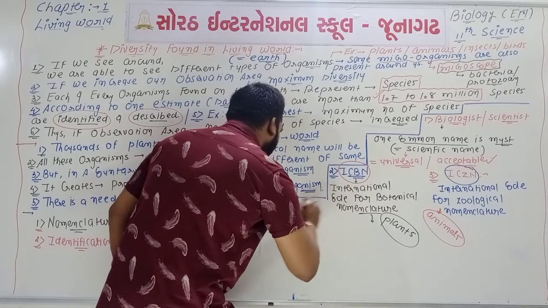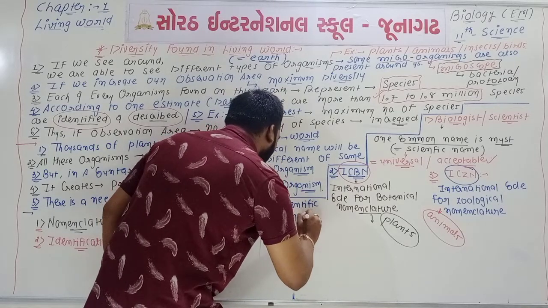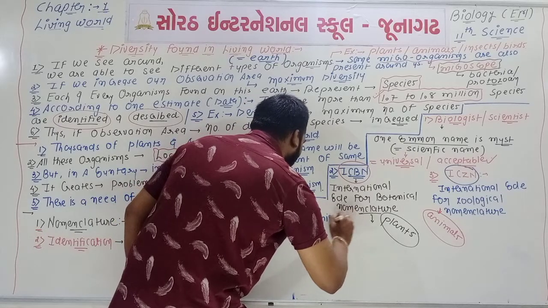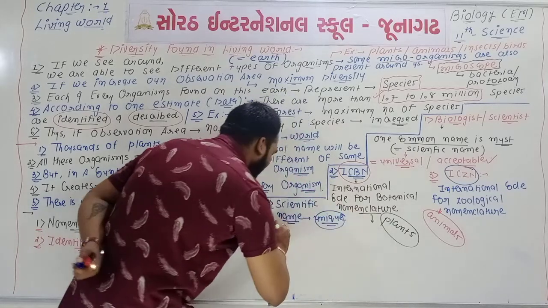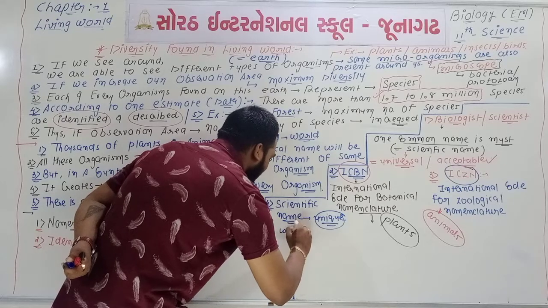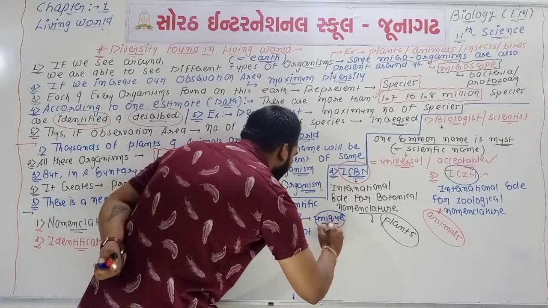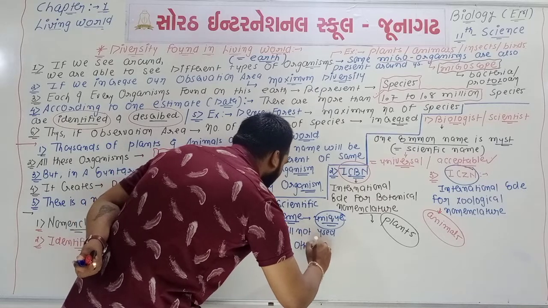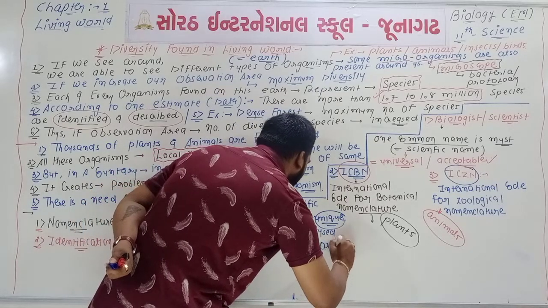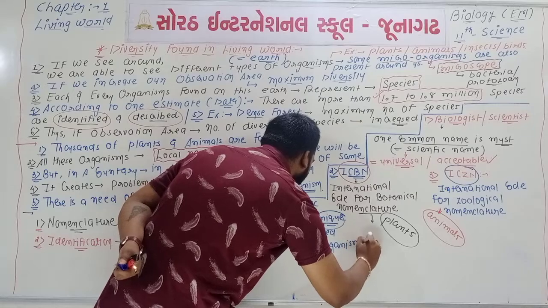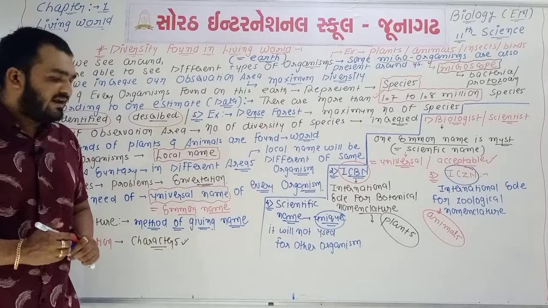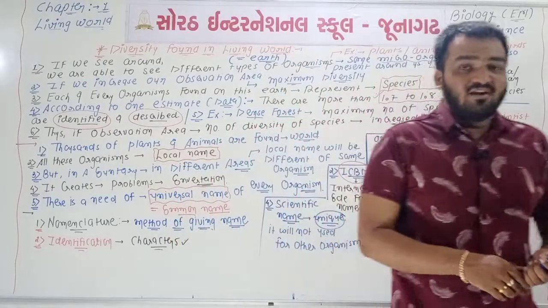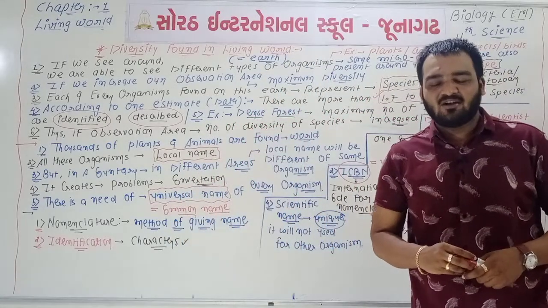Now point number 4: the scientific name of all organisms will be unique, and it will not be used for another organism. It must be unique.